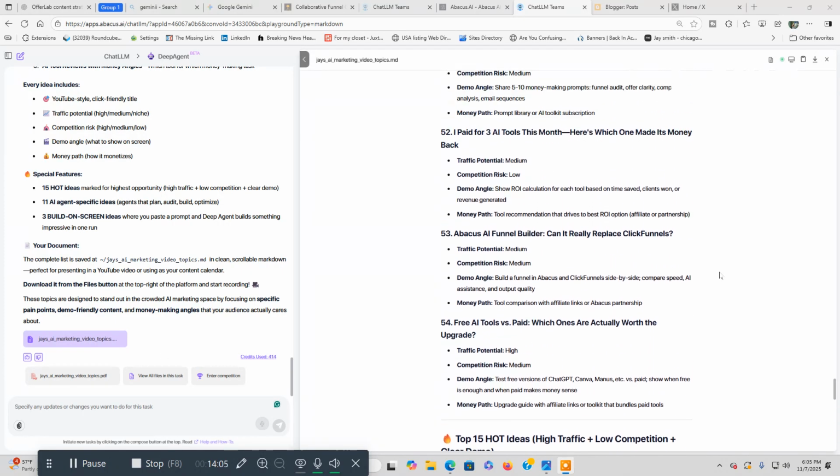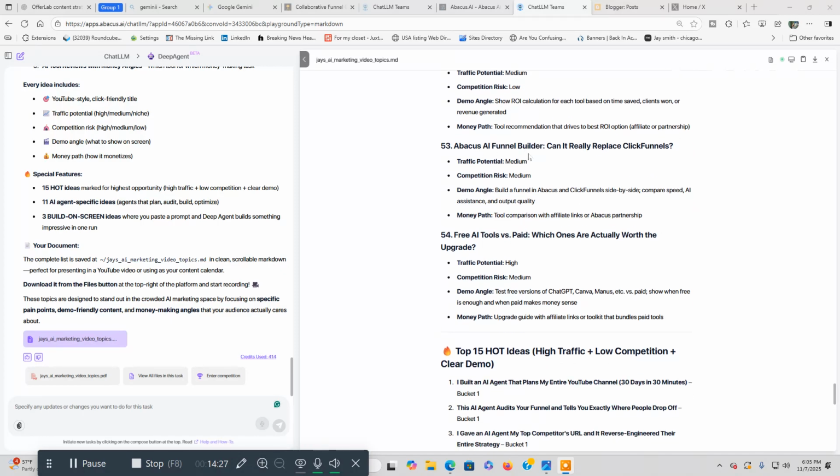But this is it. As you can see, it tells you each one. Traffic potential medium, competition risk low, demo angle, show ROI calculation for each tool based on time saved, clients won, or revenue generated. Money path: tool recommendation that drives best return on investment option, affiliate or partnership.